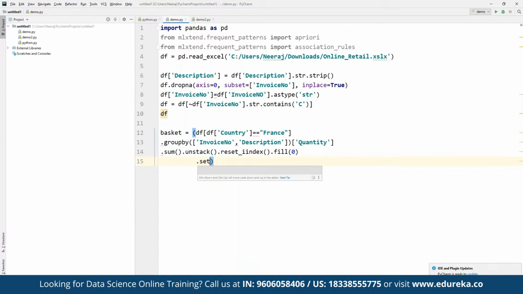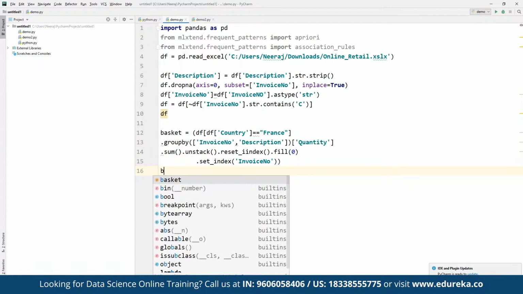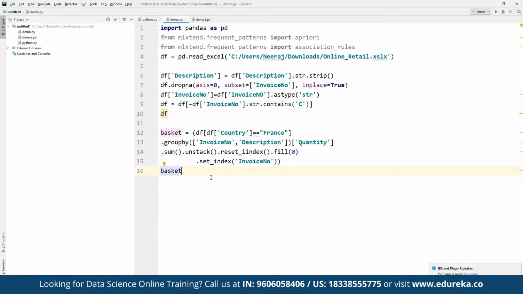And then we can use set underscore index, where we can define the invoice number. So here we have invoice number defined, and then we can define this for a basket.